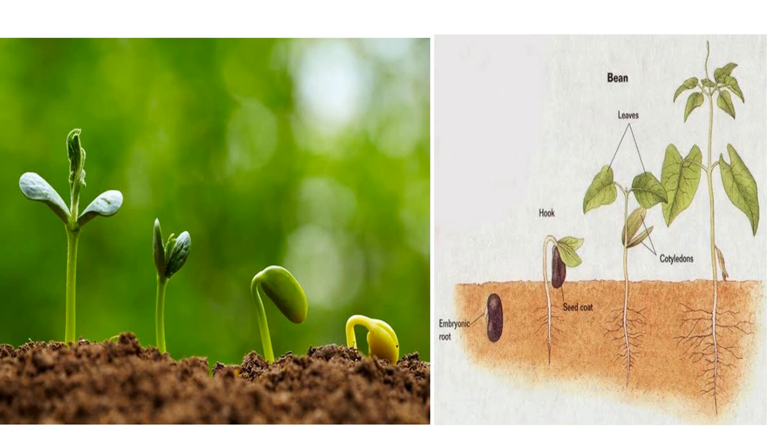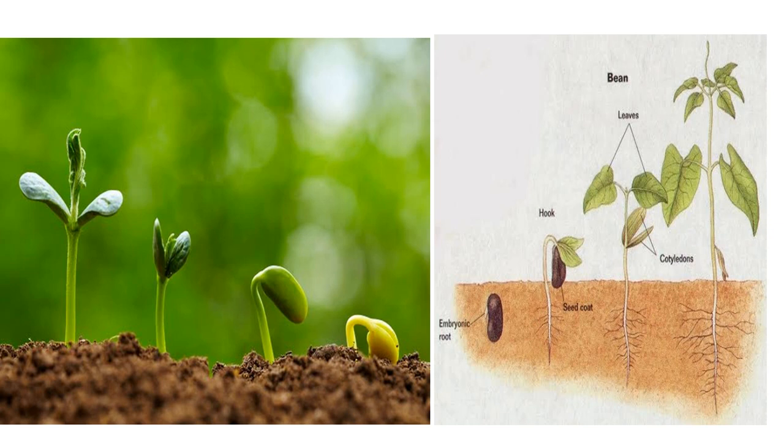Now, stages of germination of a bean seed. The seed is put into the soil and starts to germinate. First of all, small roots arise, and after that the first leaf arises and then converts into a new plant.